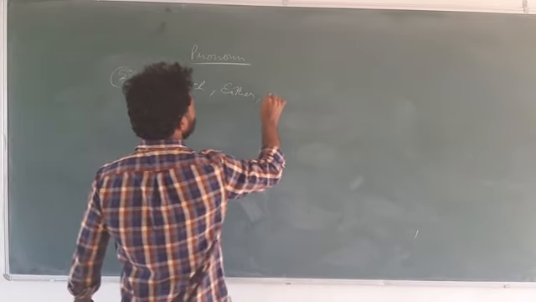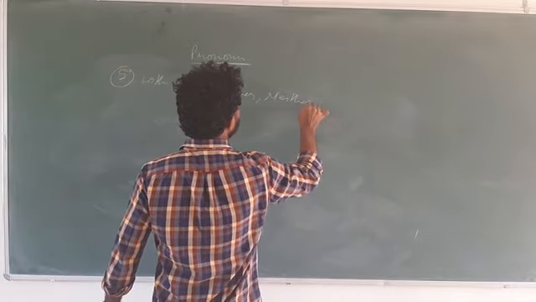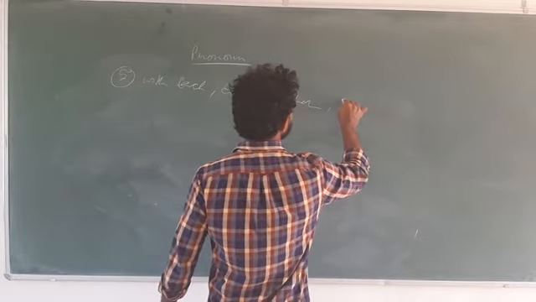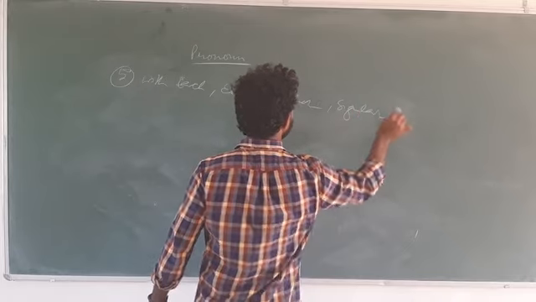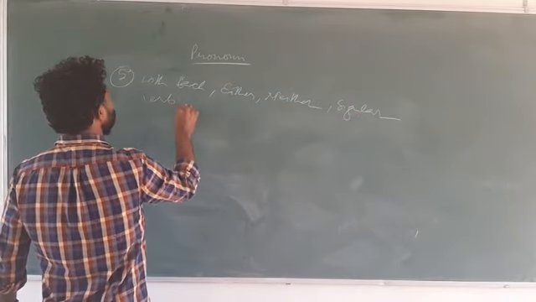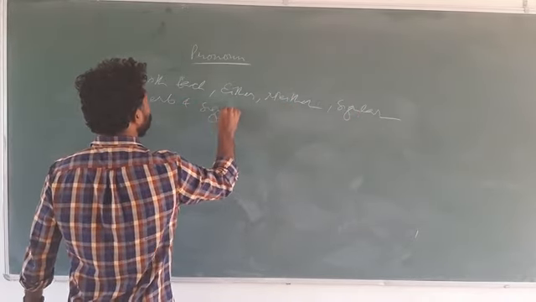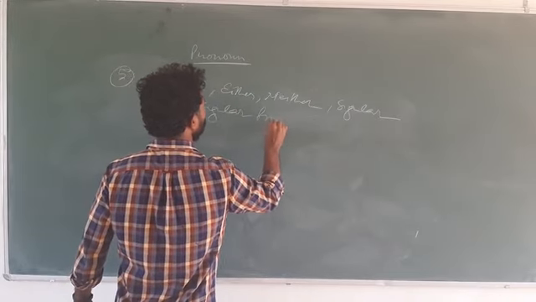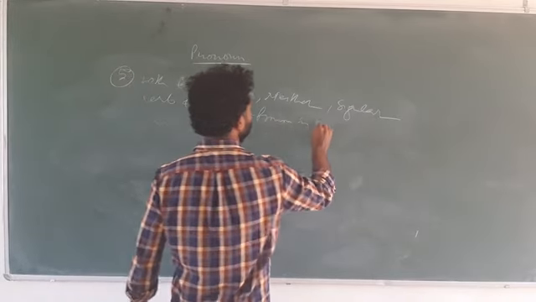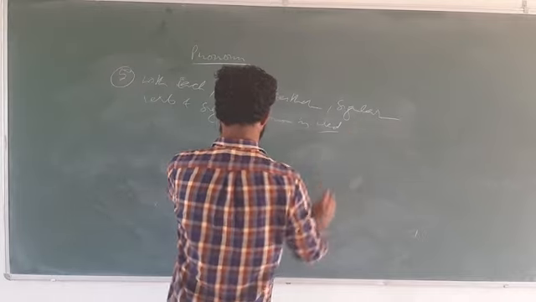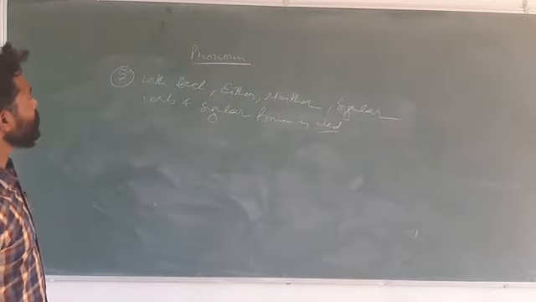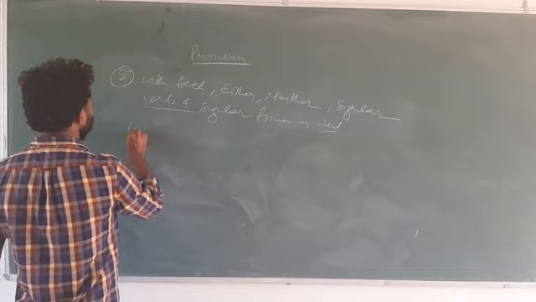Now with each, either, neither, or neither, a singular verb and singular pronoun is used. Singular noun and singular pronoun is used. Let us see how.